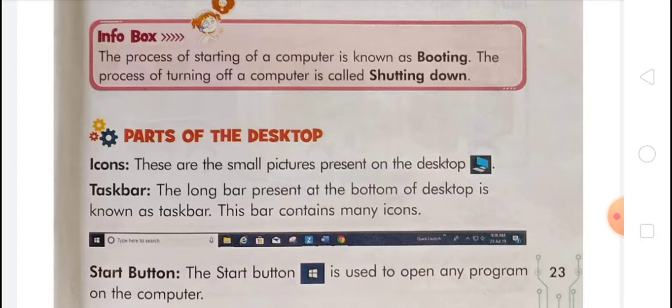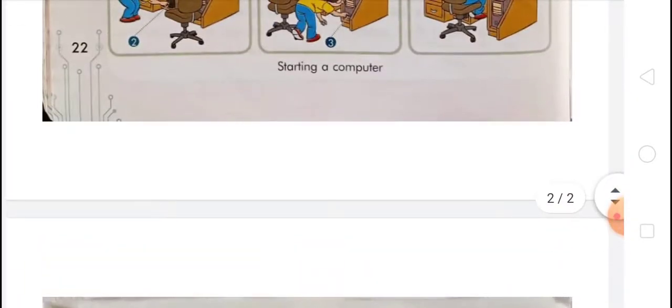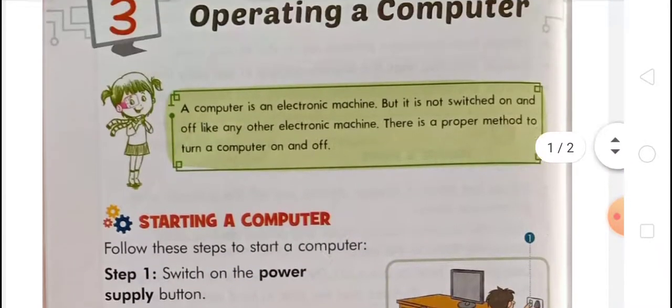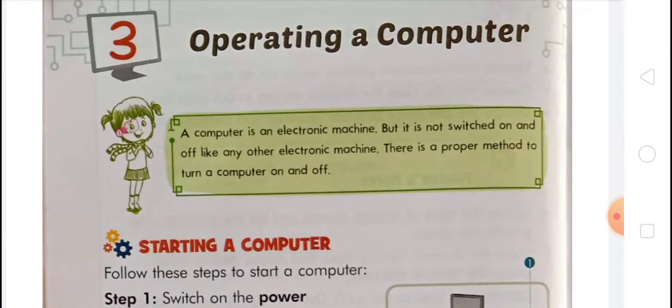We have to revise one more time. You know that a computer is an electronic machine, but it is not switched on and off like any other machine. There is a proper method to turn a computer on and off. How can you start a computer?